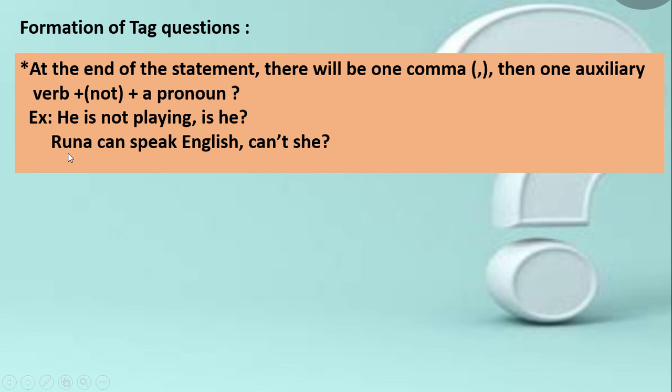Look at the second example. Runa can speak English. Here the subject is Runa, but when we write the question tag, it becomes can't she. She is a pronoun and it indicates the subject Runa. So you understand, I think, that after the statement there will be one comma, then one auxiliary verb, then not if it is needed, and a pronoun. And at the end there must be a question mark.